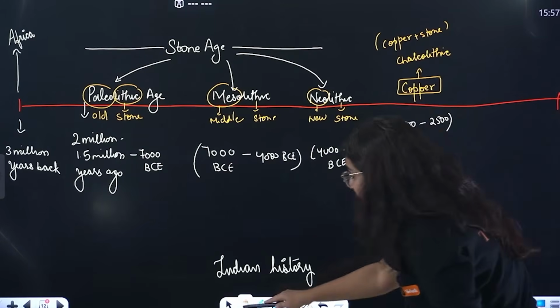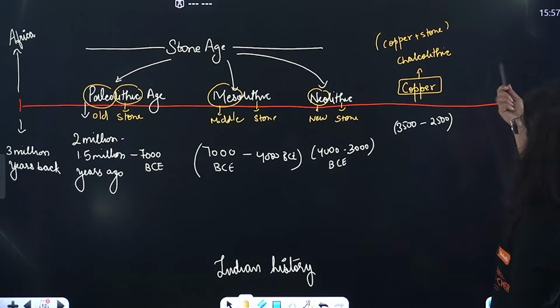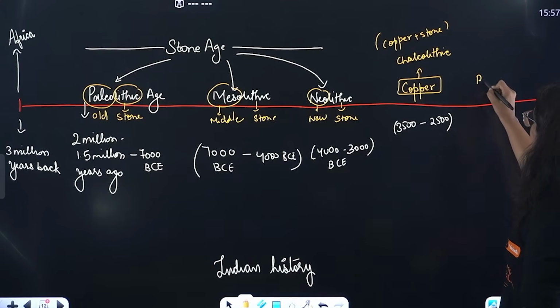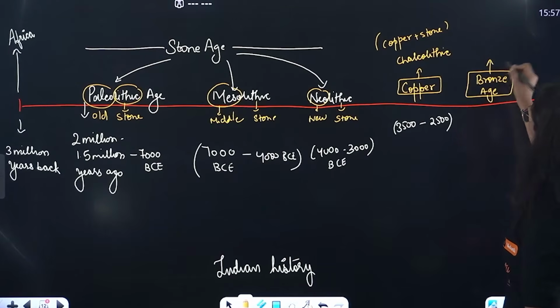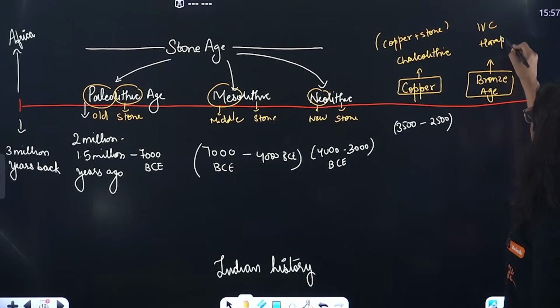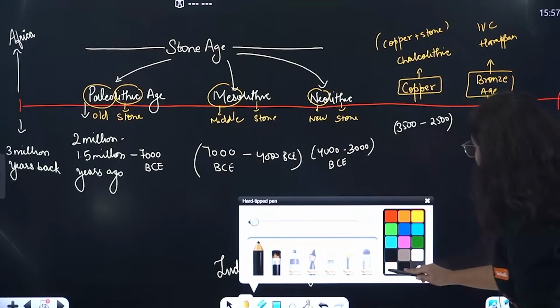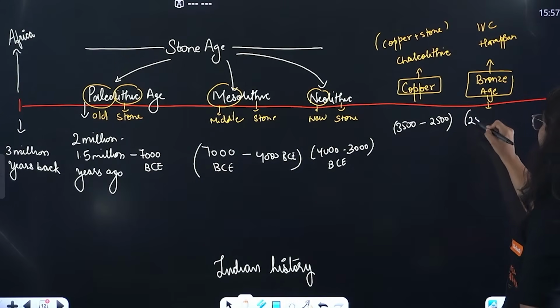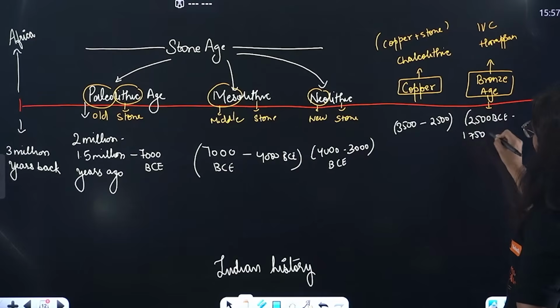You know that later humans became smart. They mixed copper with tin and started the Bronze Age. This is the period we famously call IVC, that is Indus Valley Civilization, Harappan Civilization, or Sindhu Sabhyata Civilization. The brief period of this time is 2500 BCE towards 1750 BCE.